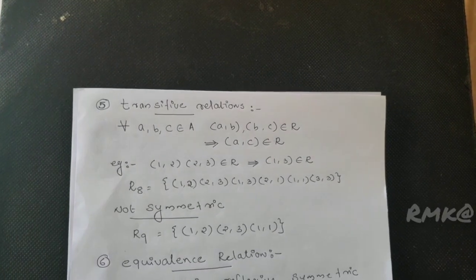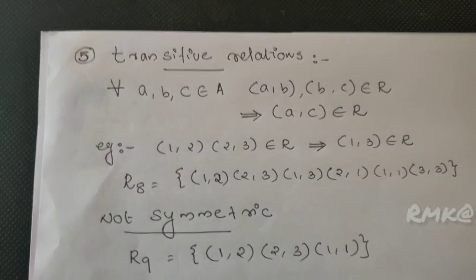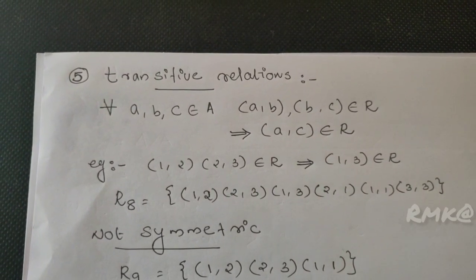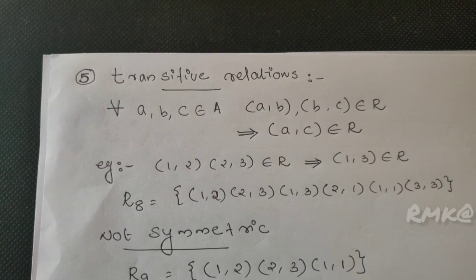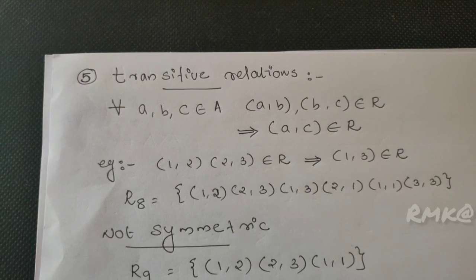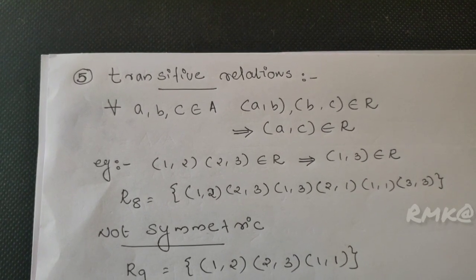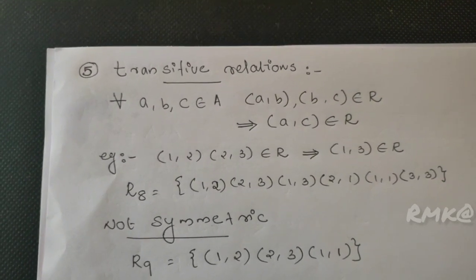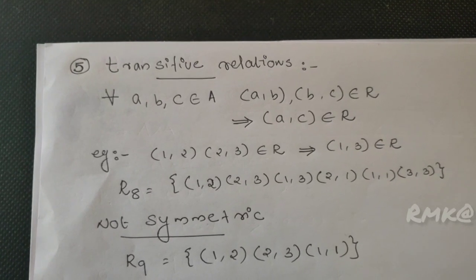Transitive relation: for all a, b, c belonging to A, the ordered pairs (a, b) and (b, c) belonging to R implies (a, c) belongs to R. That is, (1,2), (2,3) belonging to R implies the first and last members, (1,3), belong to R. (a, b), (b, c), then (a, c). (1,2), (2,3), then (1,3).